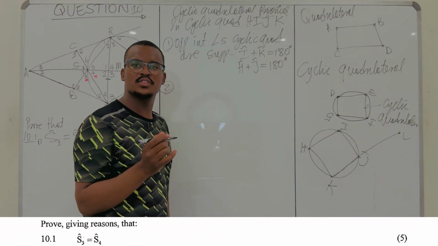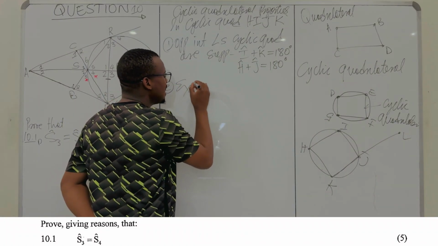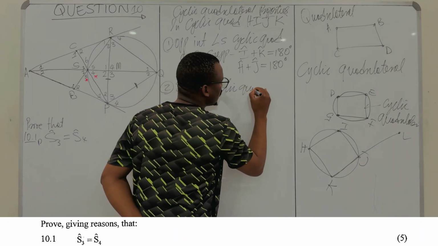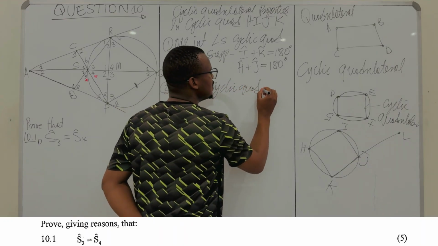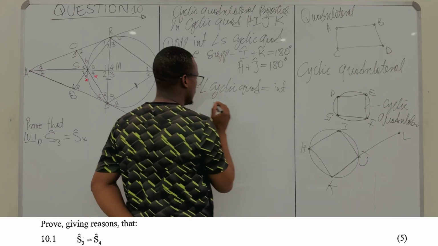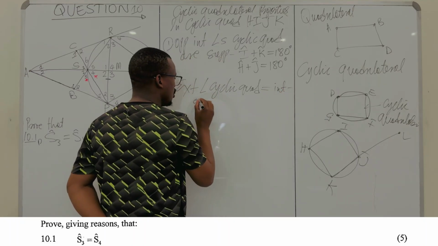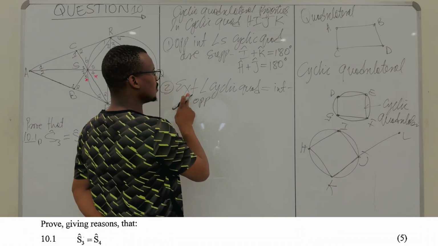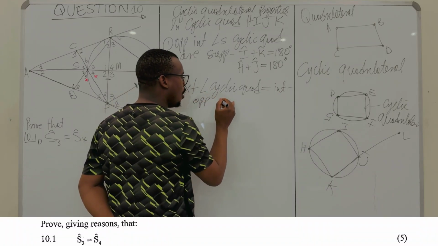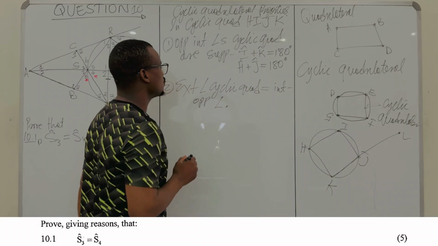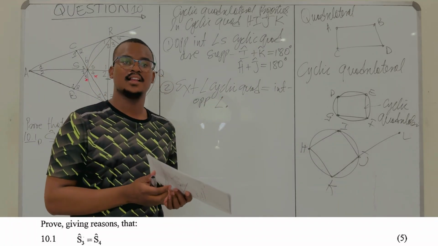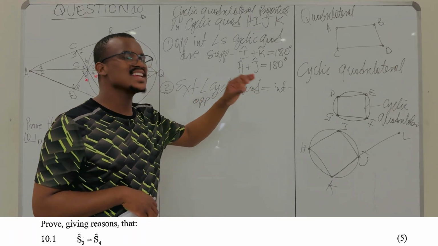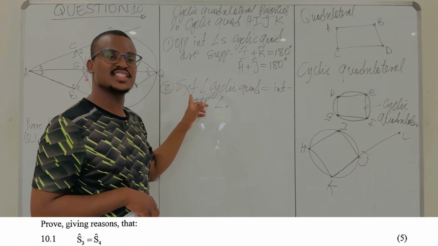Property number two that you should remember is that an exterior angle of your cyclic quadrilateral is equal to the interior opposite angle. So if you have a cyclic quadrilateral, an exterior angle of a cyclic quadrilateral is equal to the interior opposite angle. What is an exterior angle of a cyclic quadrilateral?